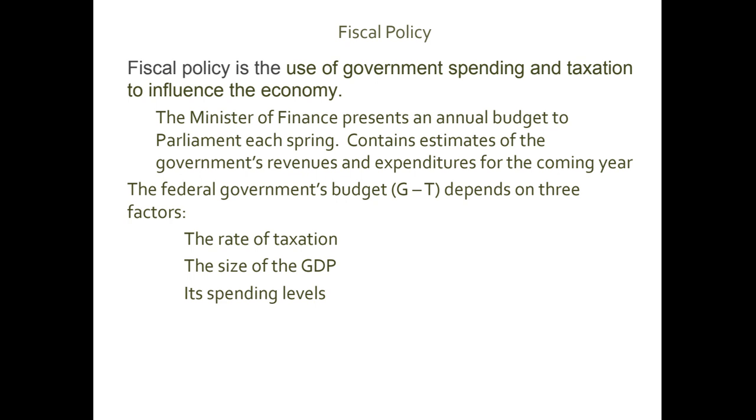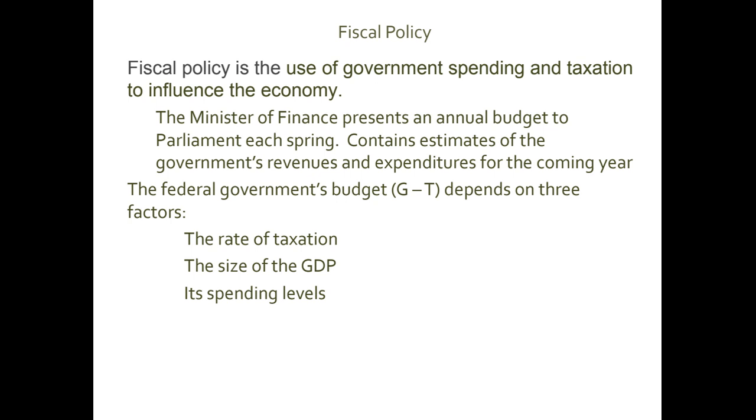The Minister of Finance presents an annual budget to Parliament each spring. The budget contains estimates of the government's revenues and expenditures for the coming year. The federal government's budget is taxes minus government expenditures. Normally we write taxes minus government expenditures because we show a budget deficit as a negative number.